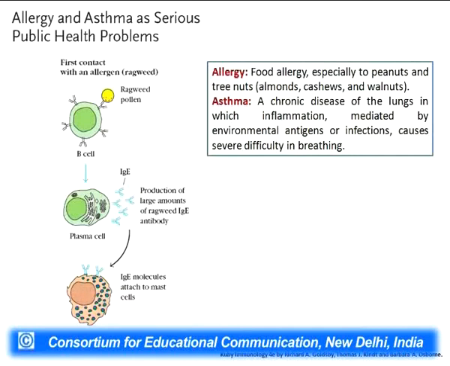Over here I have shown an example of how IgE antibodies play a major role in asthma. Asthma is majorly caused by an allergen, which is ragweed pollen. When we inhale ragweed pollen, it goes into the immune system, into the lymphatic vessels, and binds to B cells. As soon as they bind to the B cells, they activate the B cells to form plasma cells. These plasma cells start secreting IgE antibodies.